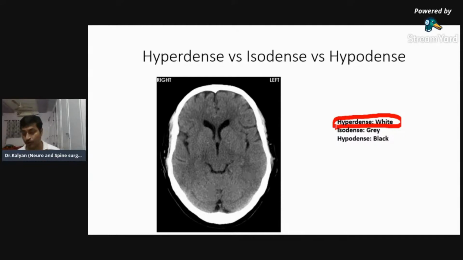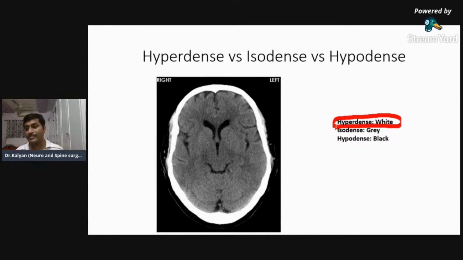What is the color of the bone, white or black? White. Bone is hyperdense. All the hyperdense structures are white in a CT scan, and they are also white in an X-ray.